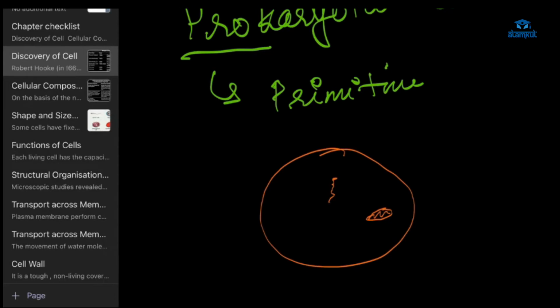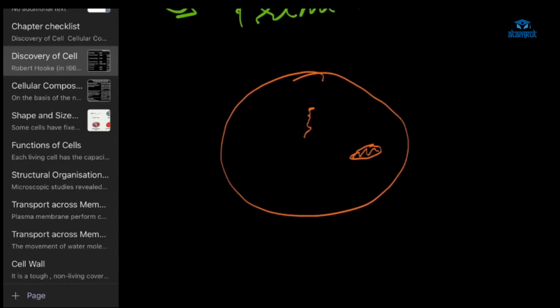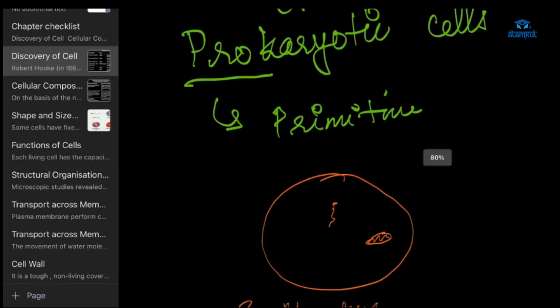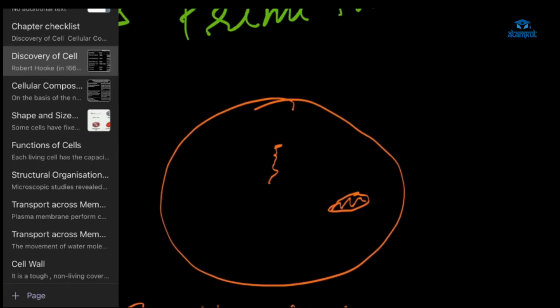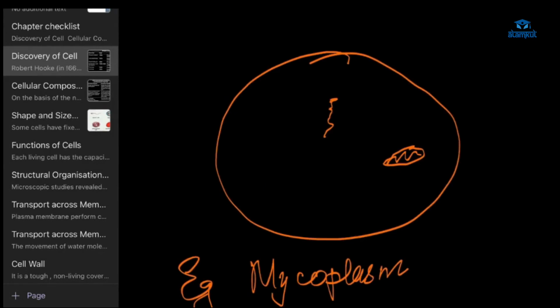Mostly bacteria are examples of this, and mycoplasma is also an example. Ma'am, can you explain again what you have explained? Okay, I was telling about types of cell. First, it is the prokaryote. In a prokaryote, you don't have a well-defined nucleus. You have a nucleoid. And what is the nucleoid? Here, the DNA is naked. That means it doesn't have the nuclear envelope or nuclear membrane.